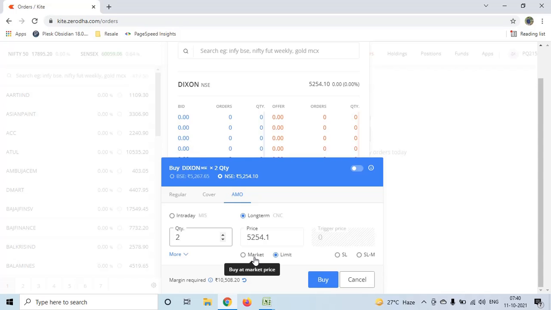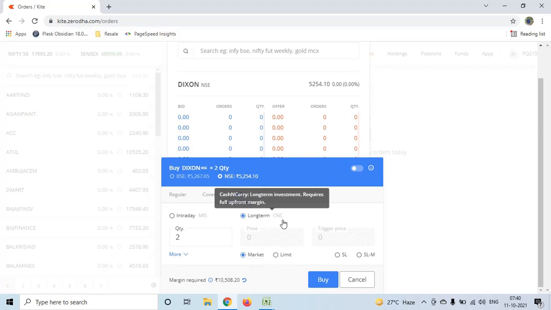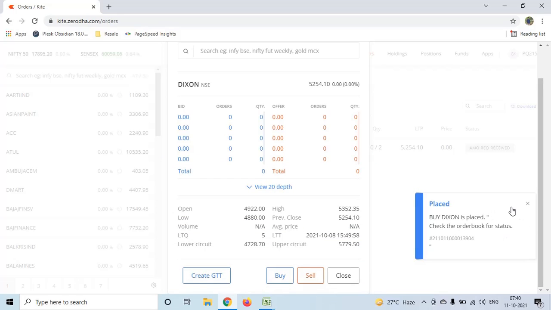And on the price, I will put as market. I don't want to put any stop loss as of now. So that's it. I don't want to go for intraday, and I will go with long term. It is showing the margin equal adjustment. I have learned that. So I just click buy. This one is placed.